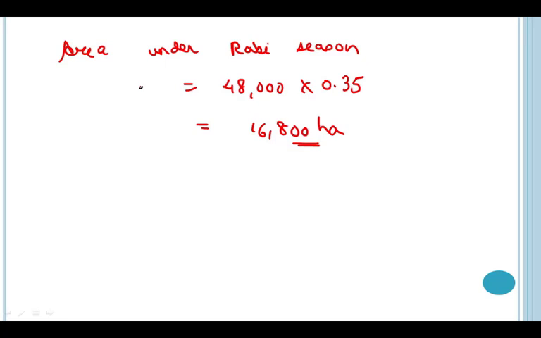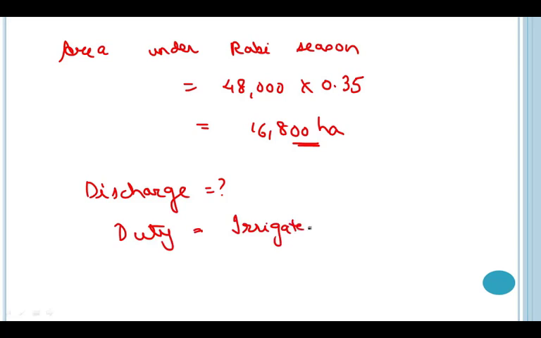Now finally what we need to calculate is the discharge. We know that duty can be calculated by a simple equation, that is, duty is equal to irrigated area divided by discharge.